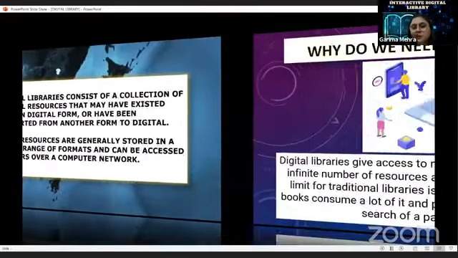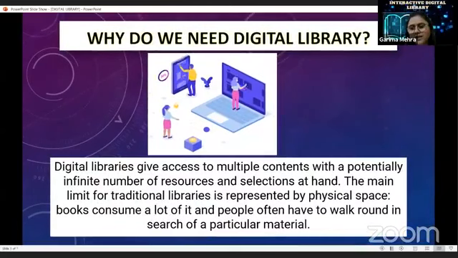First of all, this question arises in our mind: why do we need a digital library? In this pandemic, technology is the need of the hour. Digital libraries give access to multiple contents, with a potentially infinite number of resources and selections at hand. The major limitation of traditional libraries is that they take a lot of physical space, books consume a lot of it, and people often have to walk around and search for a particular material.